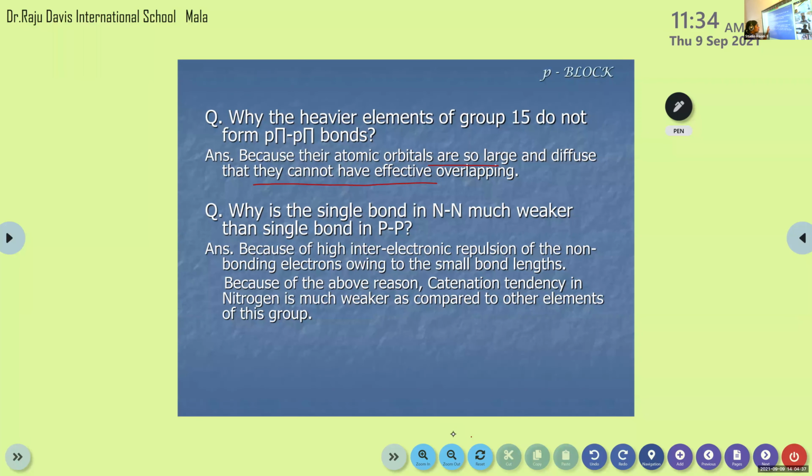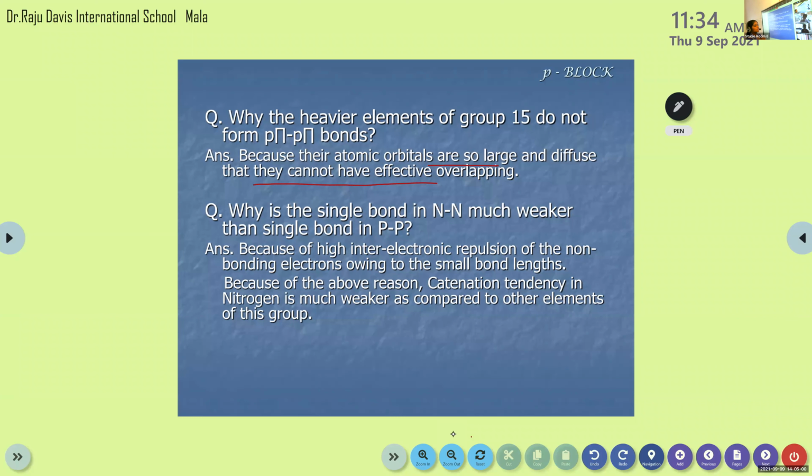The reason is that because of high inter-electronic repulsion, there will be a repulsion between the non-bonding electrons present. Non-bonding electrons means lone pairs of electrons, electrons that do not take part in chemical bonding. There will be inter-electronic repulsion of the non-bonding electrons owing to small bond length.